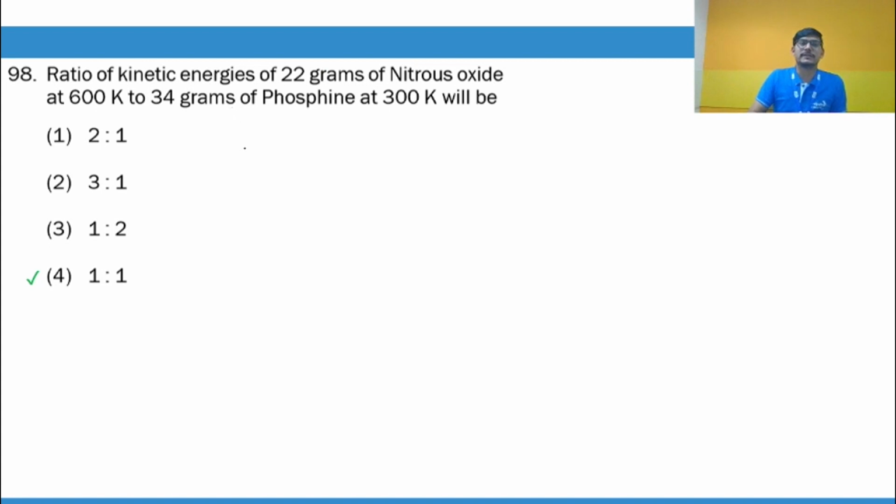Kinetic energy, again, is 3 by 2 nRT. So let's find out the ratio. 3 by 2 and R are constants and will cancel out, leaving nT. For nitrous oxide, it is N2O, the molar mass is 28 plus 16, which comes out to 44.